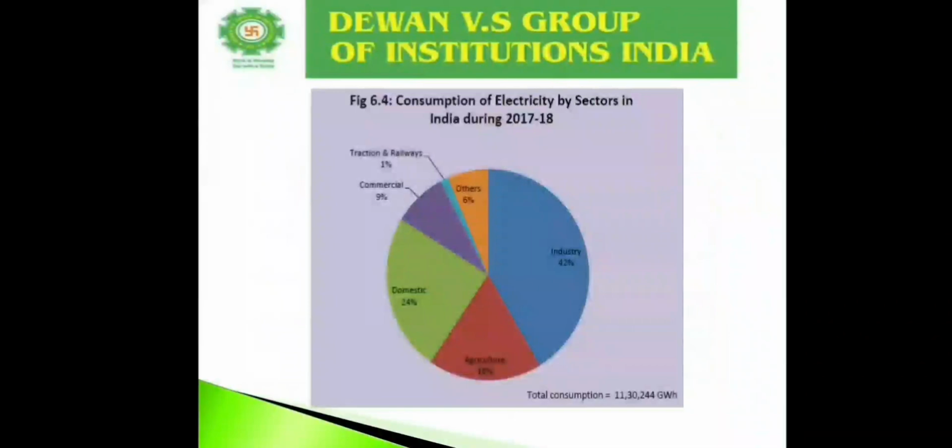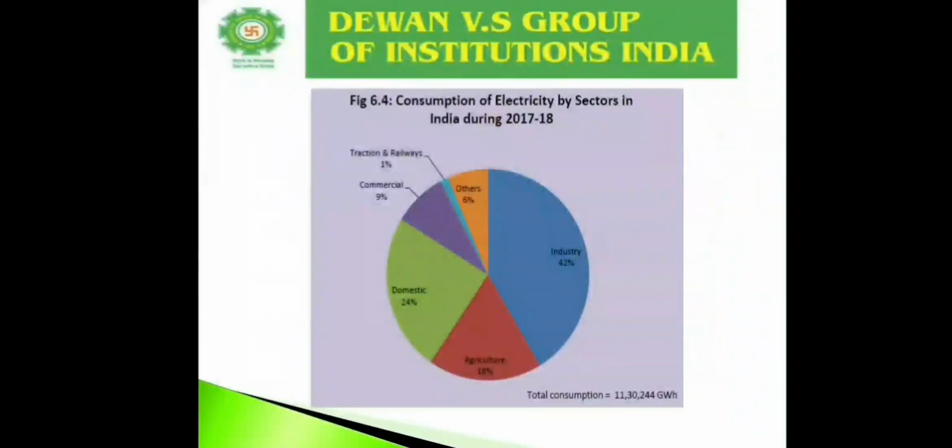This pie chart shows the utilization of total installed energy capacity in India. 42% of total consumption is used by industry, 18% is consumed by the agriculture sector, 24% by domestic use, 9% by the commercial sector.